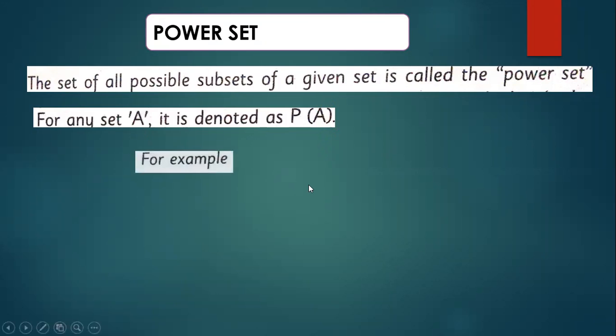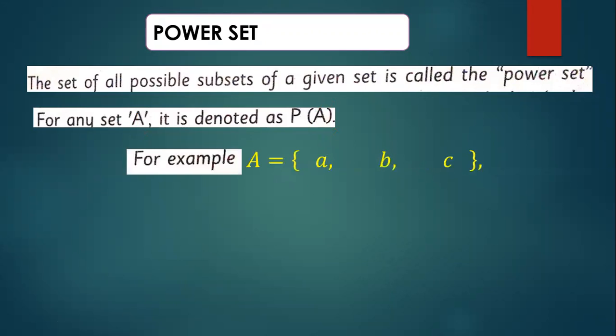Let us have an example. Set A contains a, b, c. How many elements are there in set A? Three. A subset means a small set.